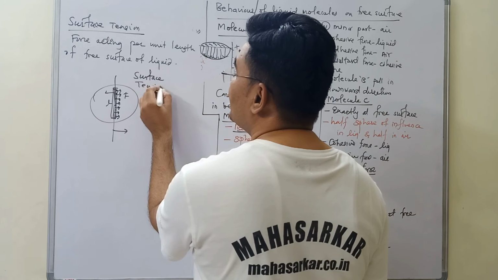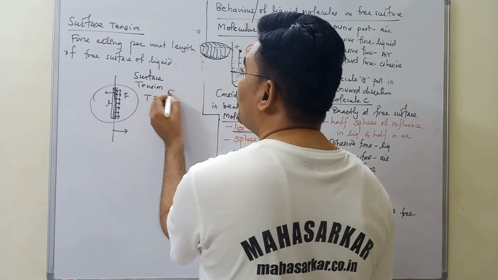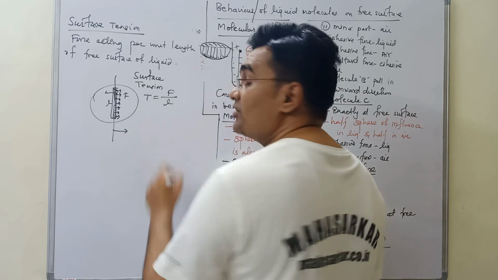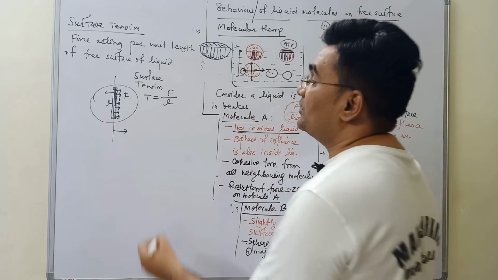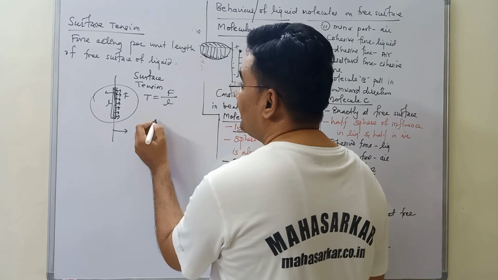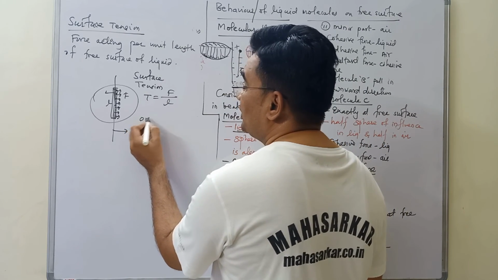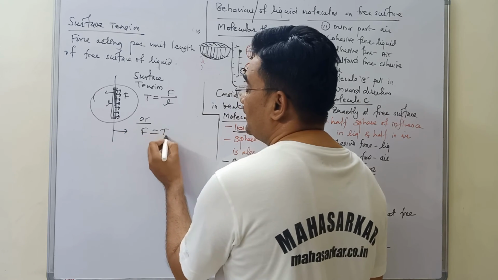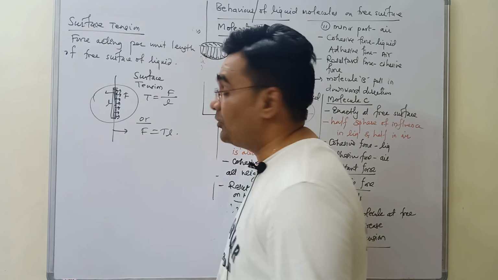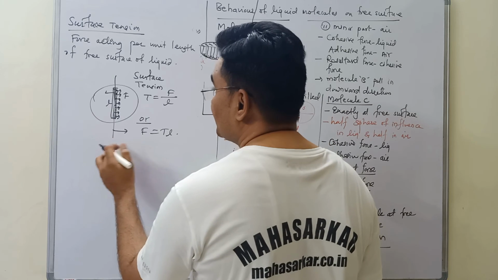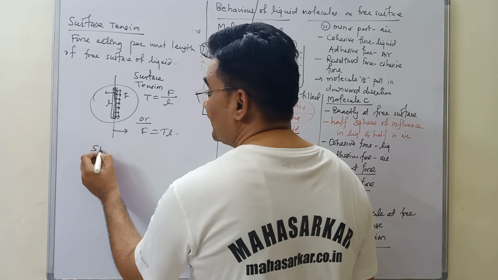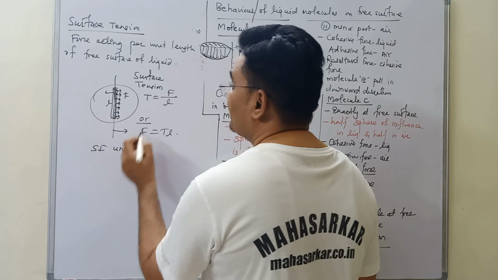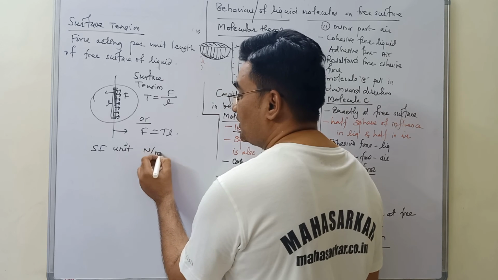And therefore surface tension can be written as T equal to force upon length. T equal to F upon L, or F equal to T into L. It will be a very important formula that you will require to solve MCQs. So from this, the SI unit of surface tension is Newton per meter.